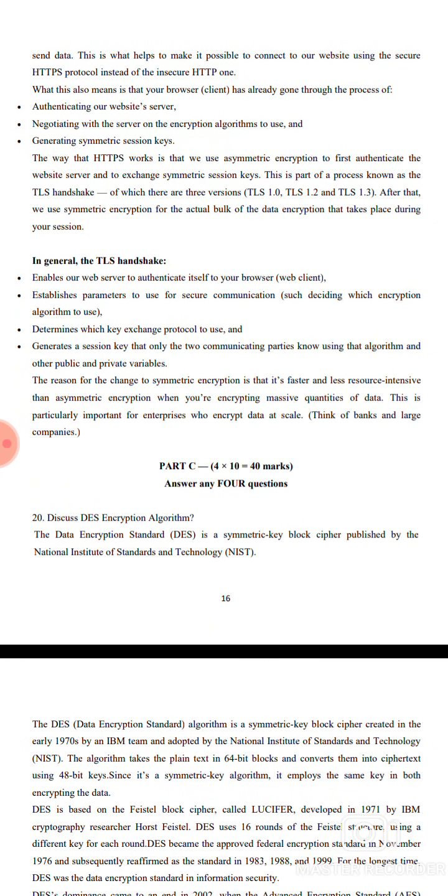In general, the TLS handshake enables the web server to authenticate itself to the browser. Next, it establishes the parameters for secure communication, determines the key exchange protocol to use, and generates the session key for communicating.